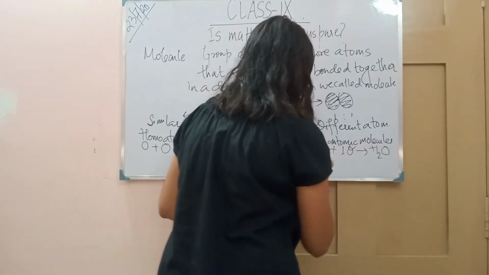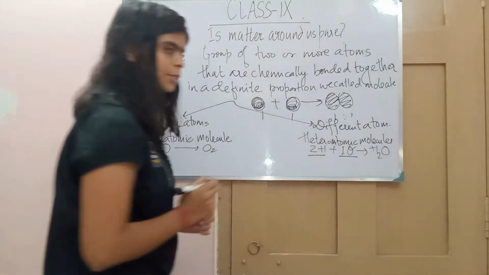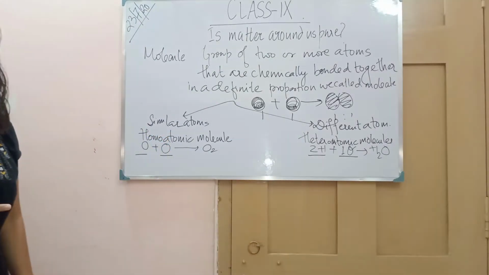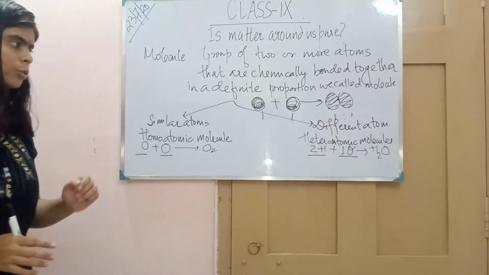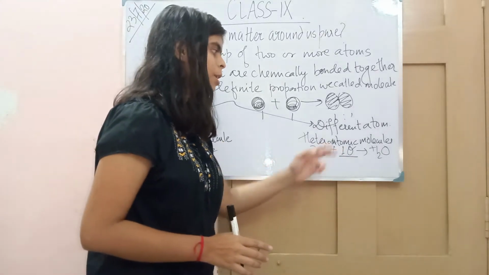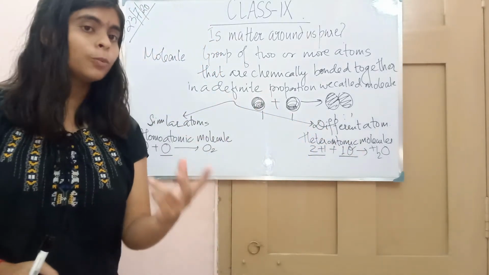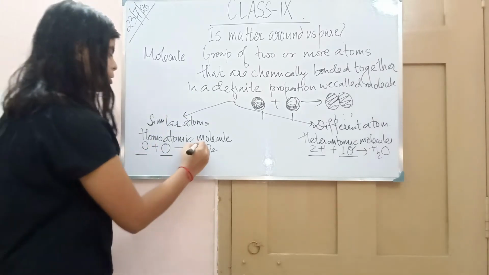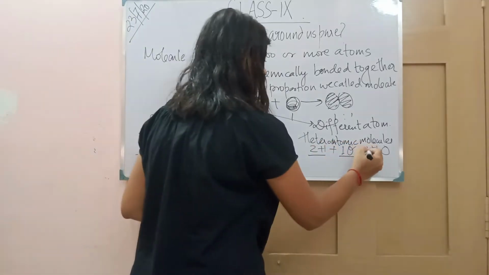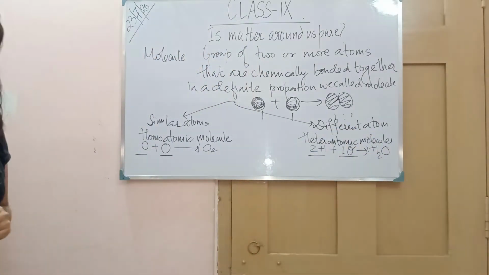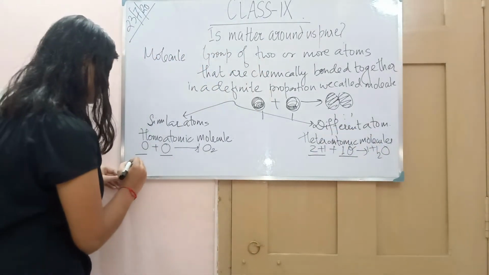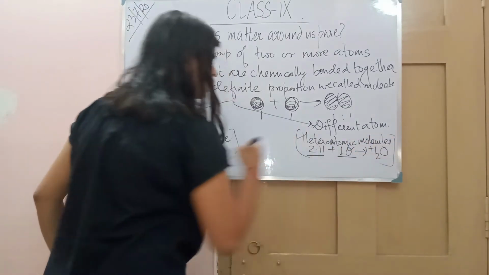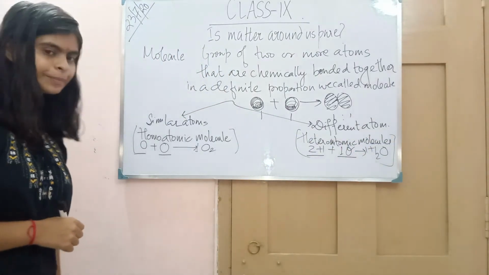So see, here 2 different atoms, and here a single kind of atom. They are combining, forming a molecule, and here 2 different atoms combining, giving 1 molecule. Here also 1 molecule. But you know what these homoatomic and heteroatomic molecules are called? Let's see.